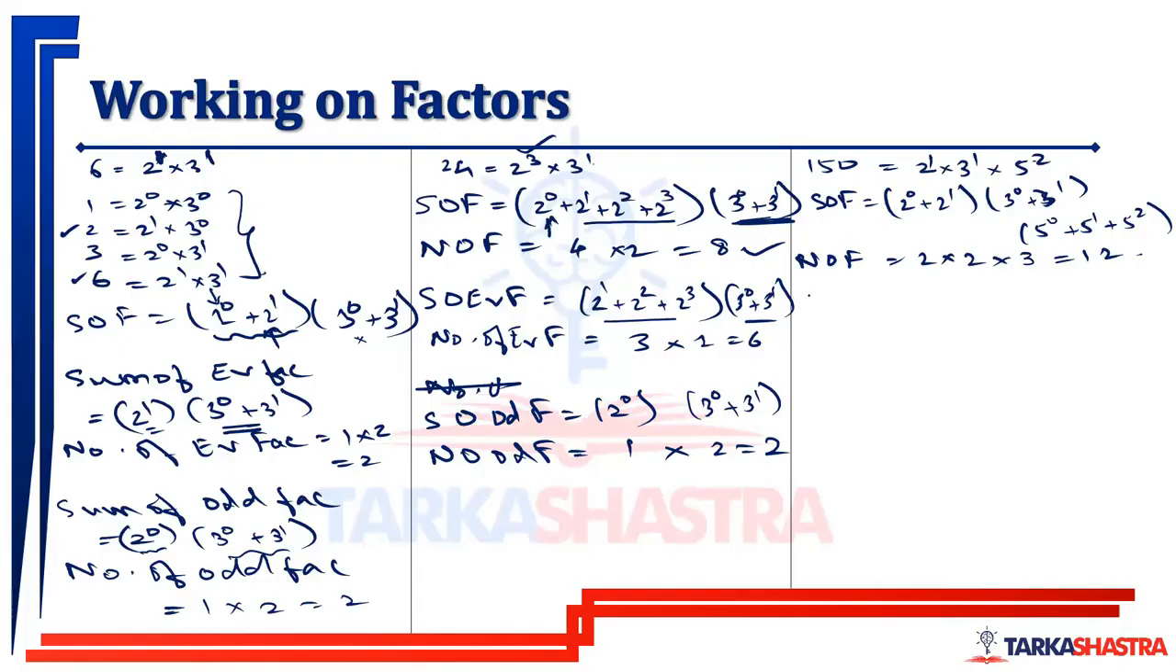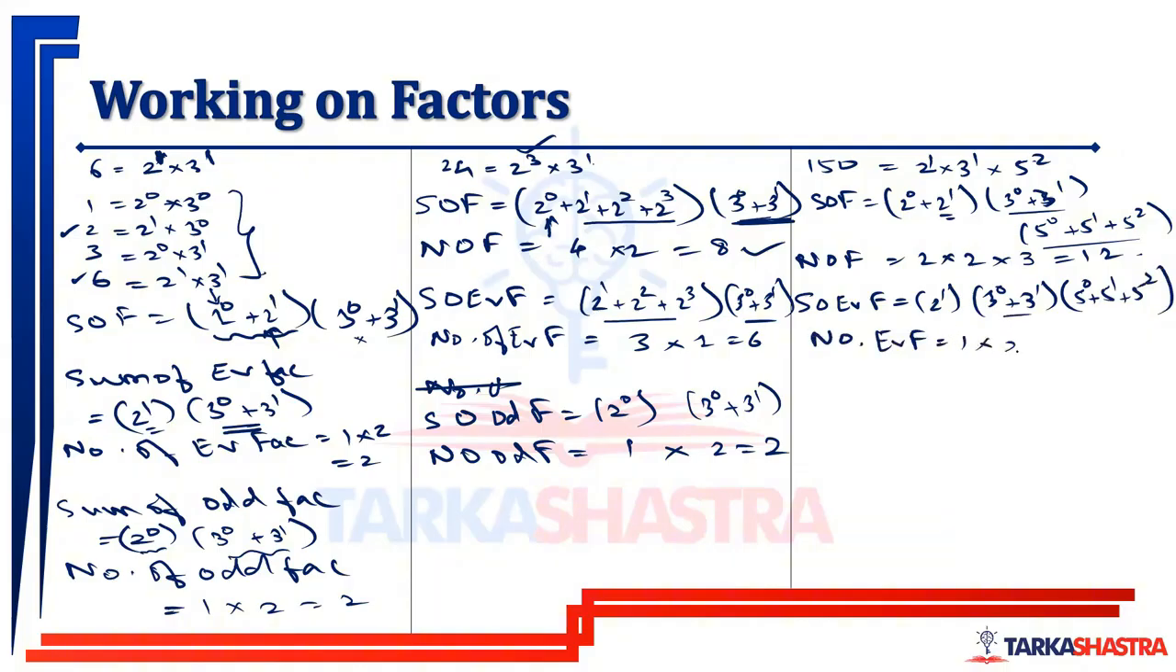So for 150, sum of even factors. This is the only even term, so write 2 raised to 1. And then the remaining terms as it is: 3 raised to 0 plus 3 raised to 1, into 5 raised to 0 plus 5 raised to 1 plus 5 raised to 2. And the number of even factors will be, here we have one term, here we have two terms, here we have three terms. So total 6 even factors.